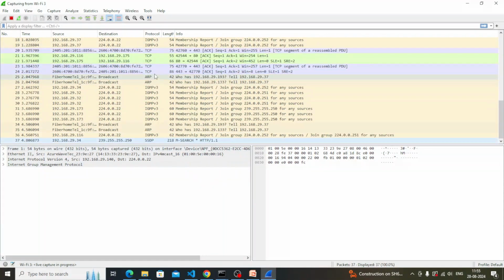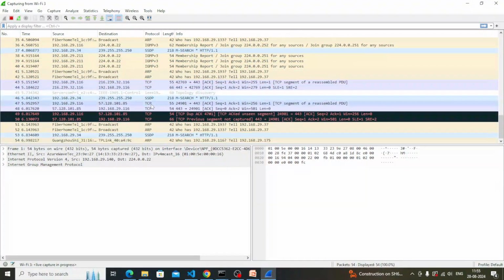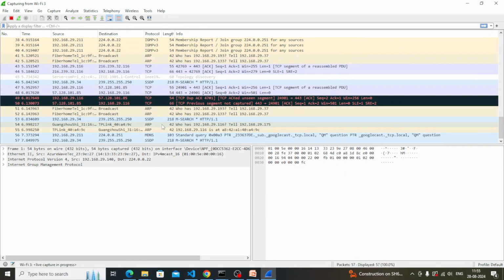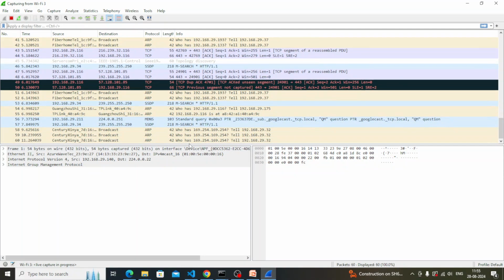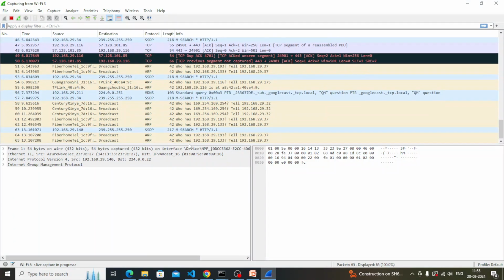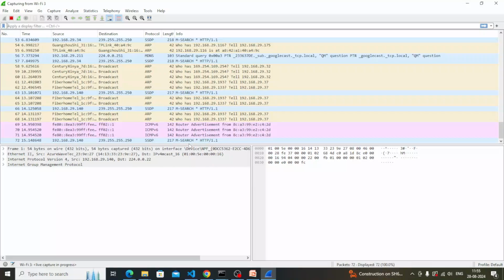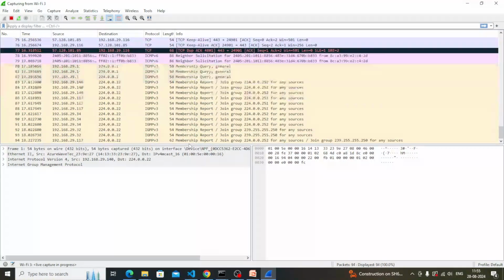Now the TCP packets, ARP packets, UDP packets, SSTP packets, the overall network gets resolved in these packets. TCP means transmission control protocol, and ARP means address resolution protocol.